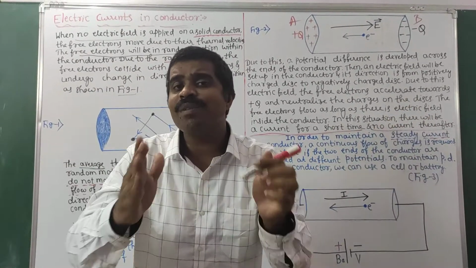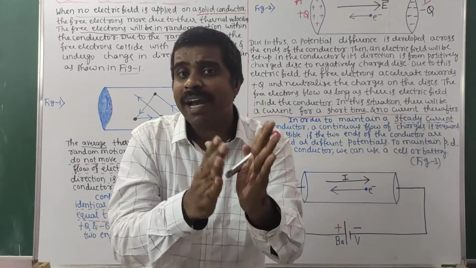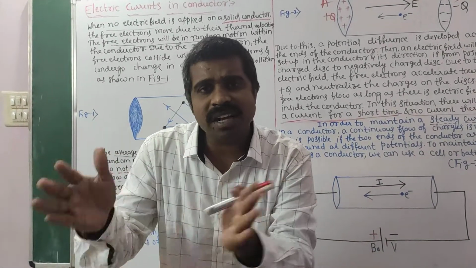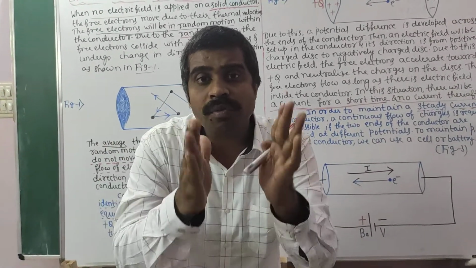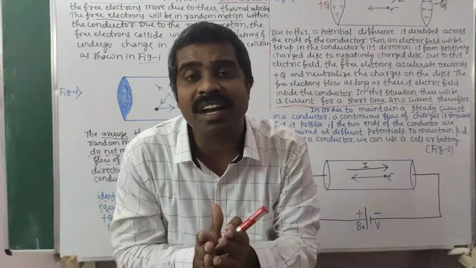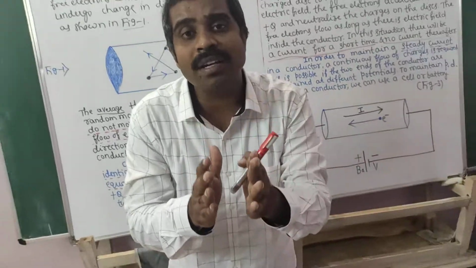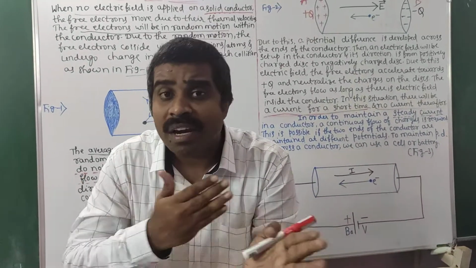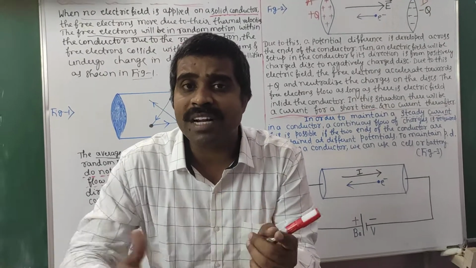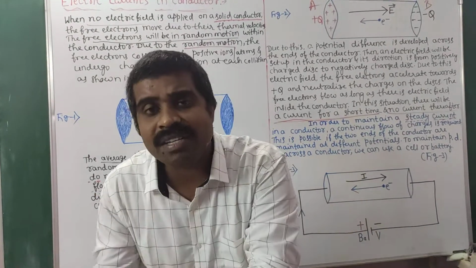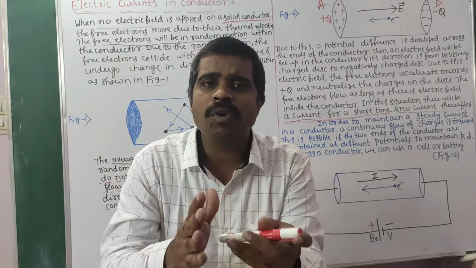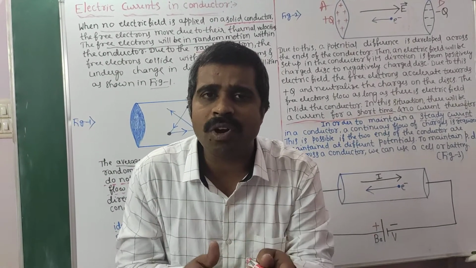Steady current means one whose magnitude remains the same as a function of time. Maybe 10 seconds, 20 seconds, 30 seconds, 1 hour, the magnitude of current remains the same. That type of current we call steady current. What is steady current? Magnitude of current should not change as a function of time. Time is changing but the magnitude of current remains the same. For example, in 10 seconds it was 5 ampere, in the next 5 seconds also 5 ampere, next 15 also, and so on. As a function of time, magnitude of current remains the same. That type of current we call steady current.